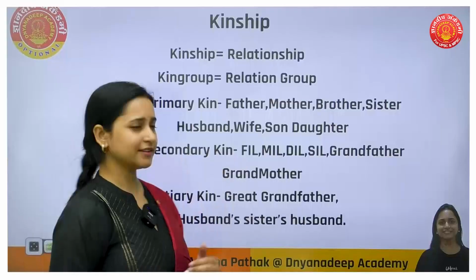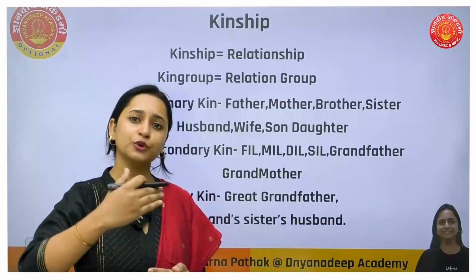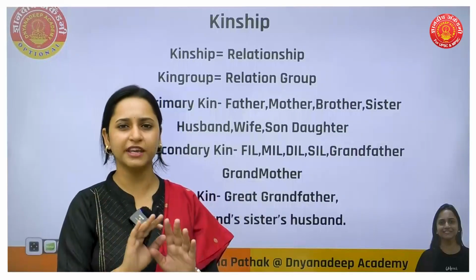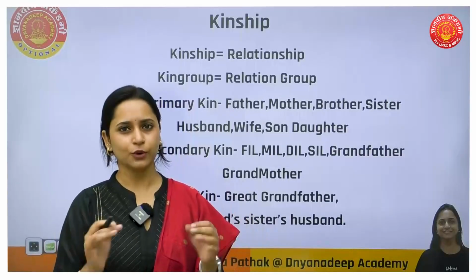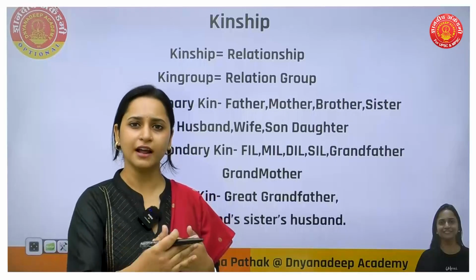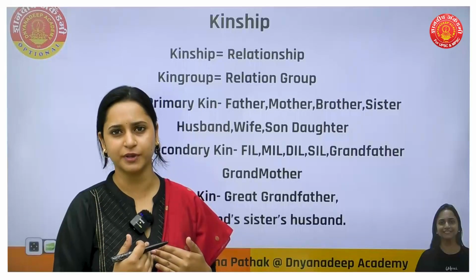So what is secondary kin? Secondary kins are primary to those primary kins. I'll give you an example which will make it very clear. For example, me and my husband, my husband is my primary kin because he is directly related to me.